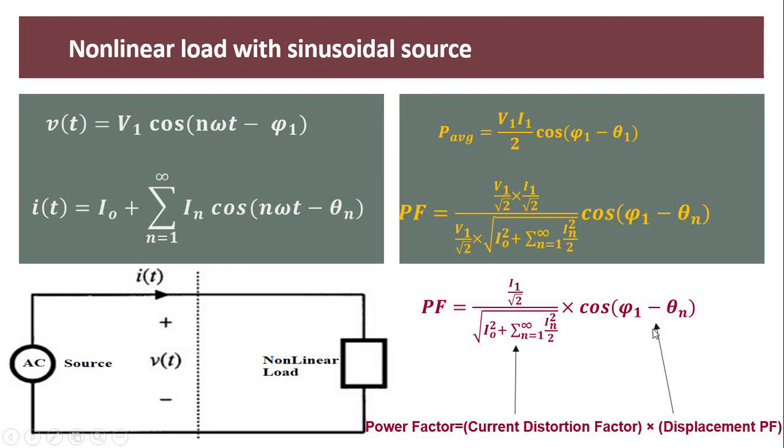So this is the displacement power factor. In such cases, when your loads are non-linear, your power factor is equal to the current distortion factor multiplied by the displacement power factor.